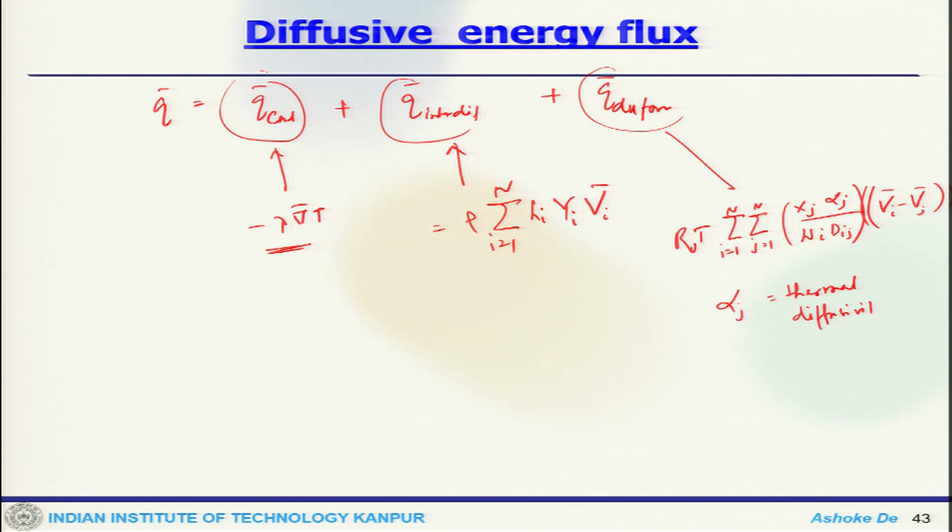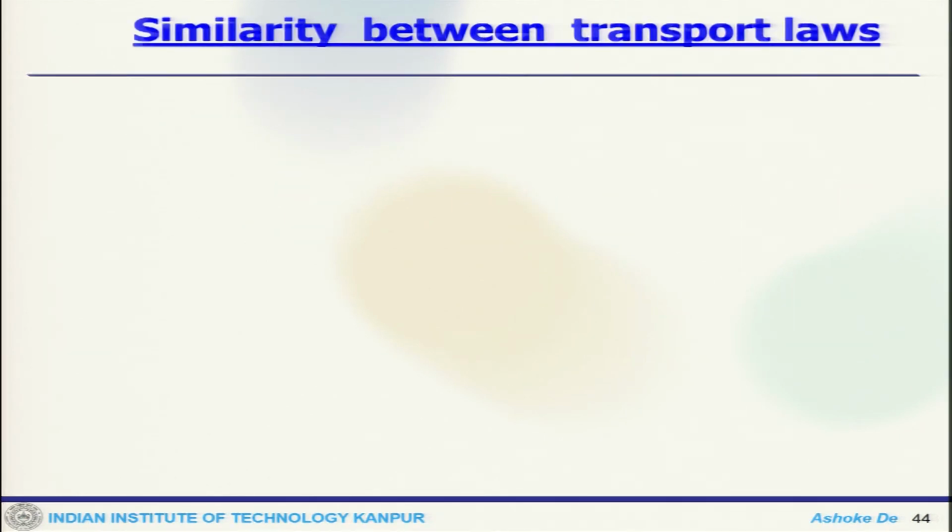Now, we can see the similarity between transport laws. For mass, J is minus D_AB del rho_A, this is from Fick's law.